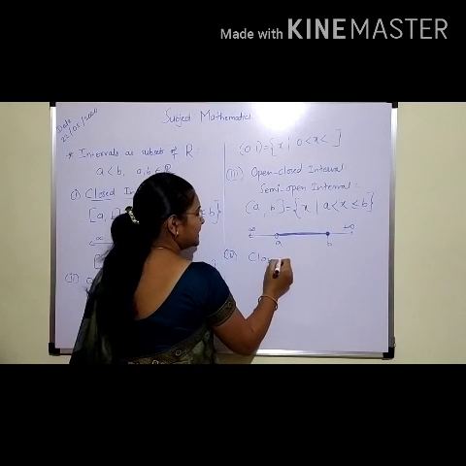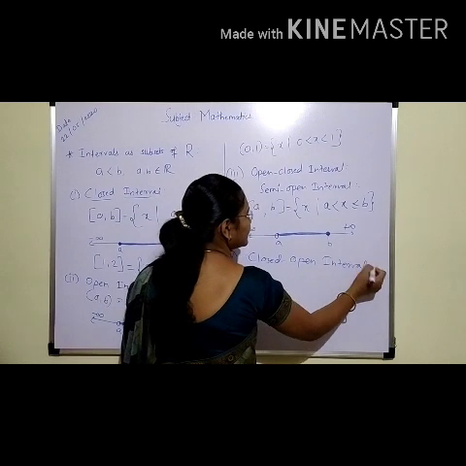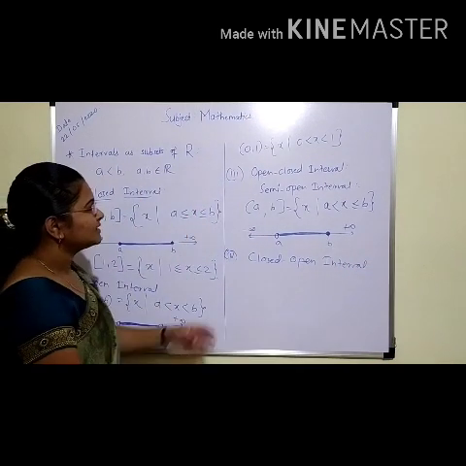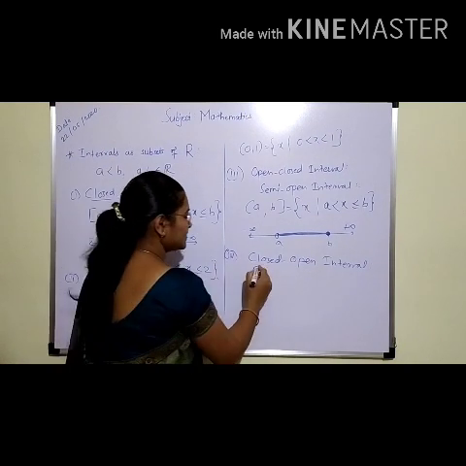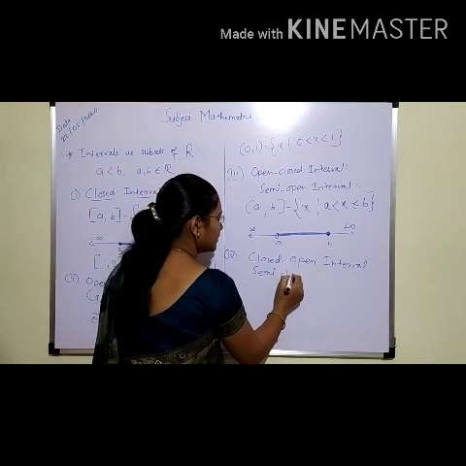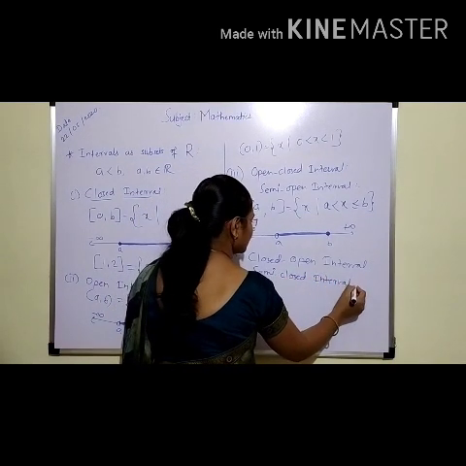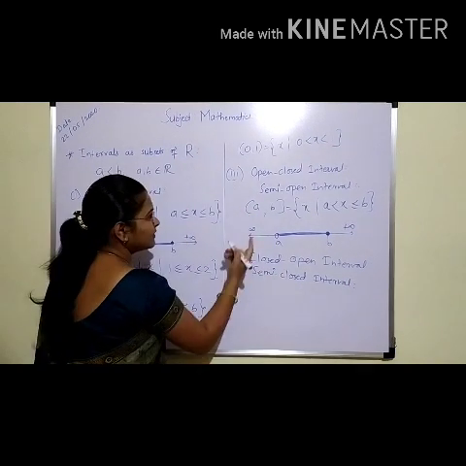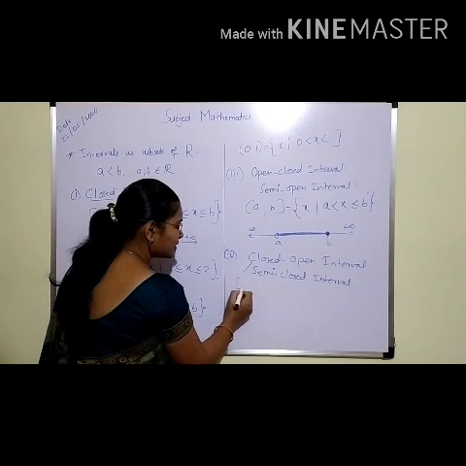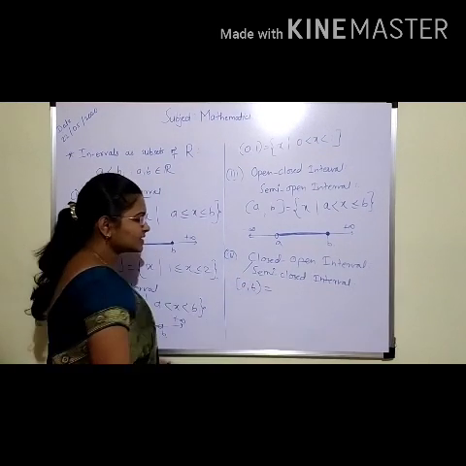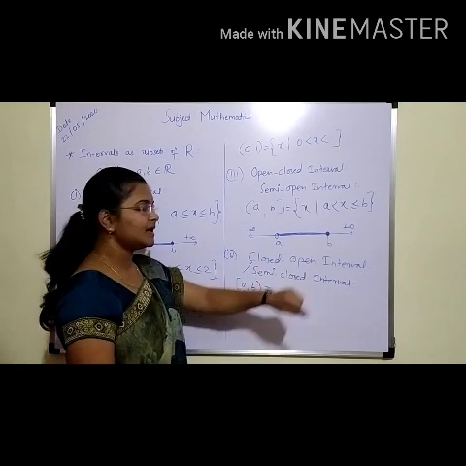Closed open interval. Now this interval we can say as a semi closed interval, meaning only one side is closed. We can denote the semi closed interval by closed a and open b. Only one side is closed and another side is open, or we can say closed open interval.